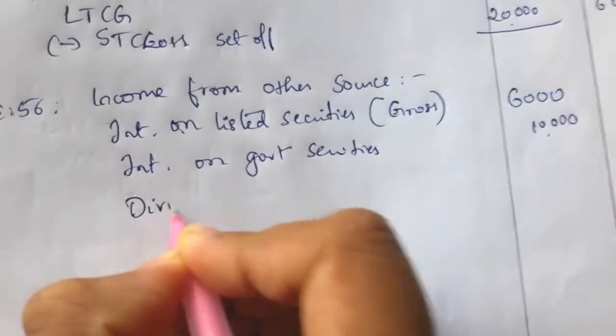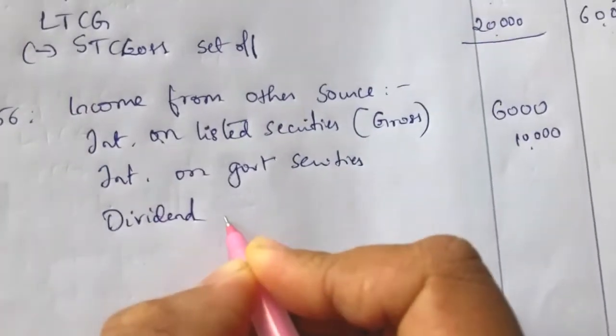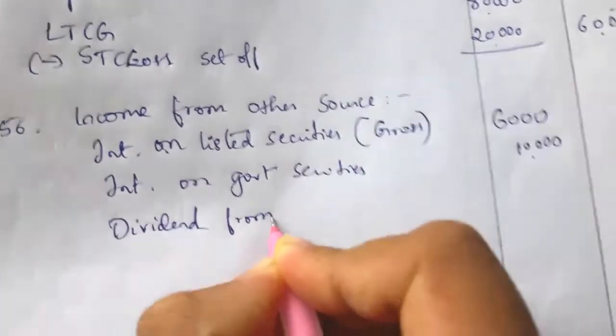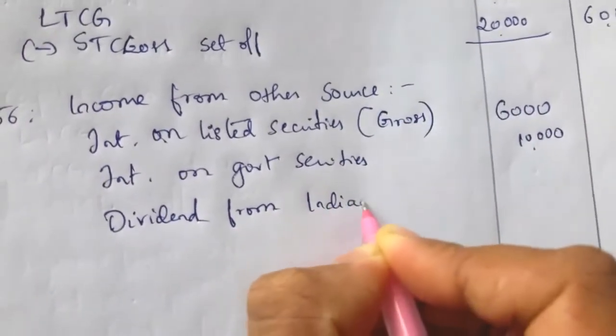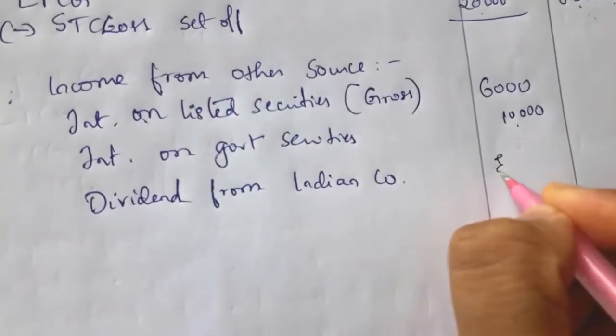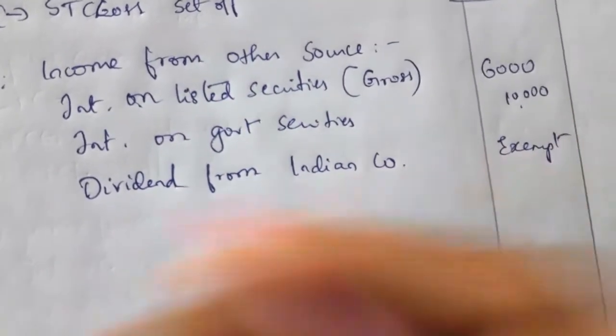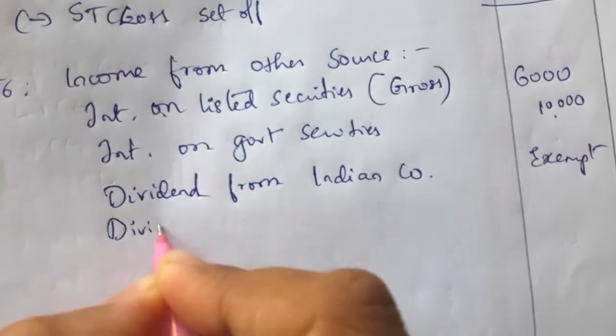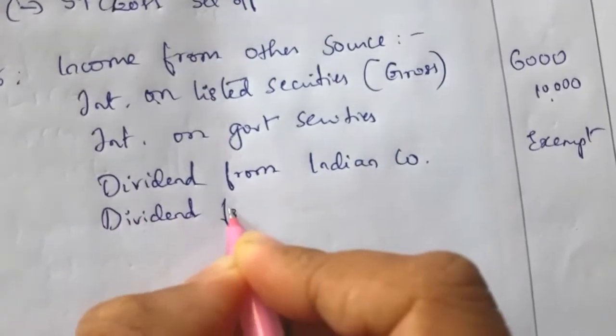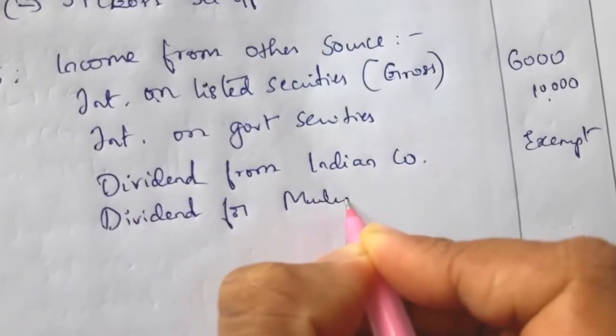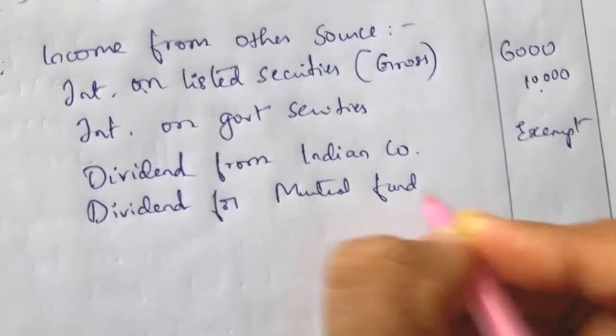Then dividend income: dividend from Indian company, exempt; dividend from mutual fund, also exempt.